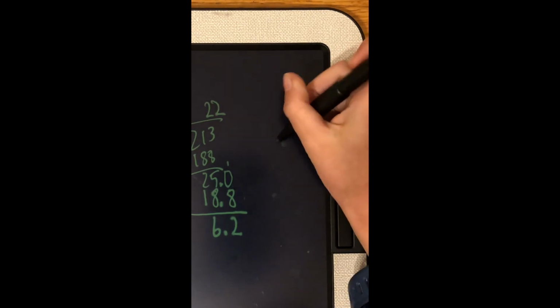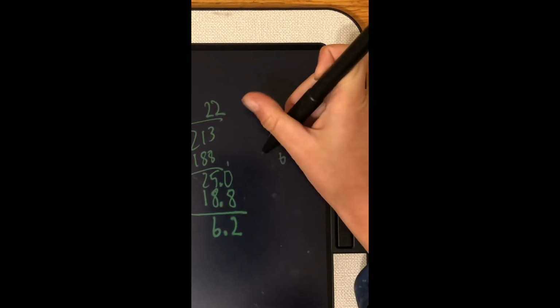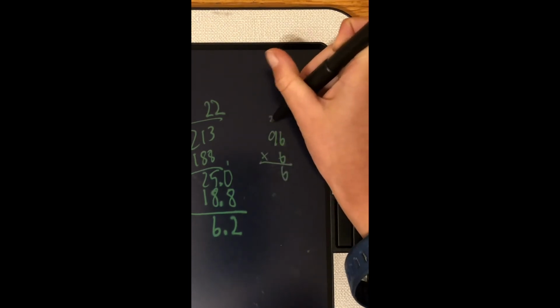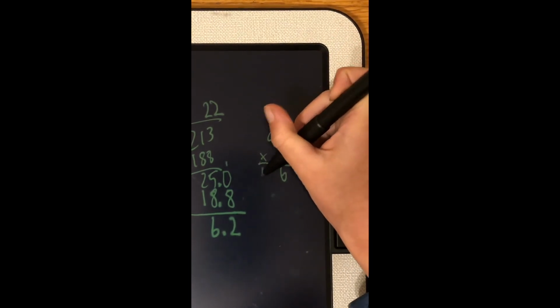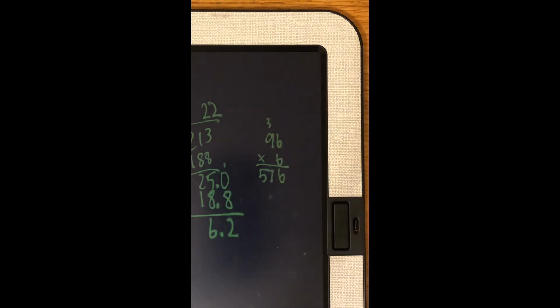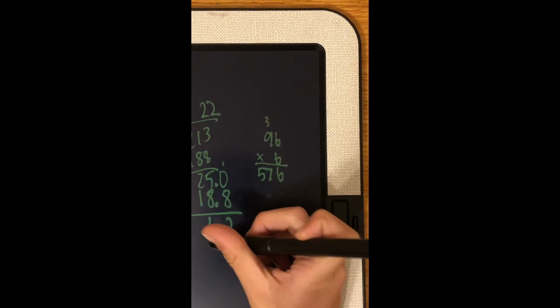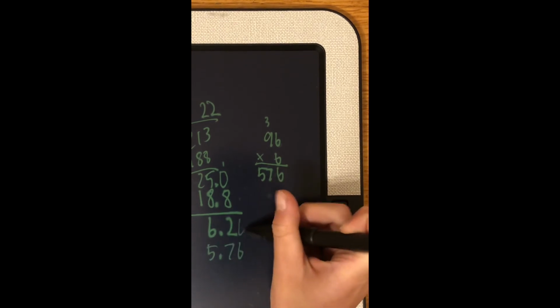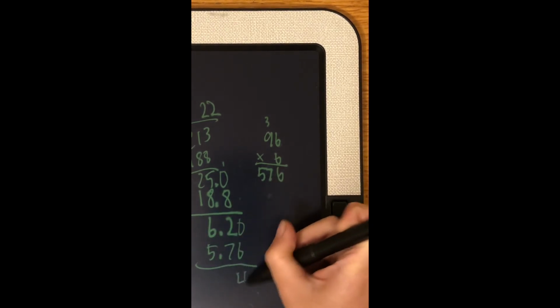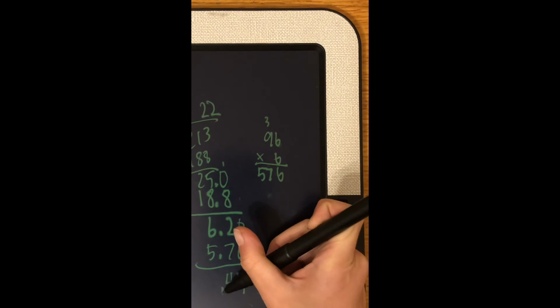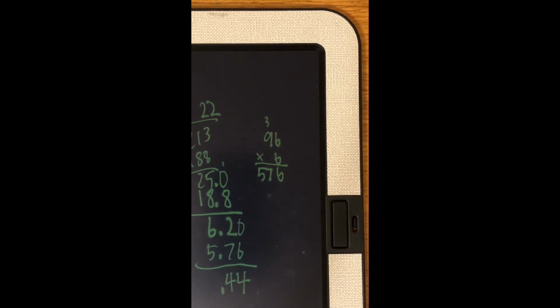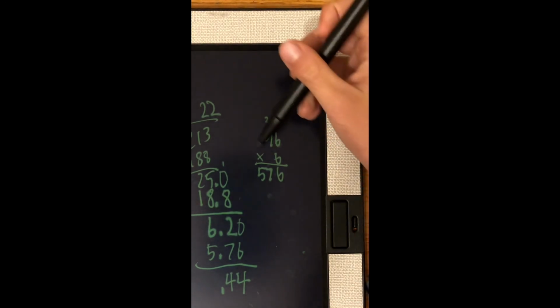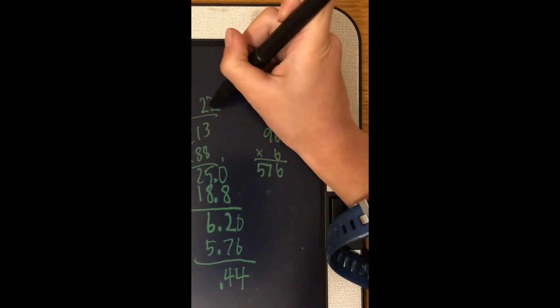Let me get 6. Okay, it's 6. 5.76. And that's 0.44. No 96s can fit into 0.44.